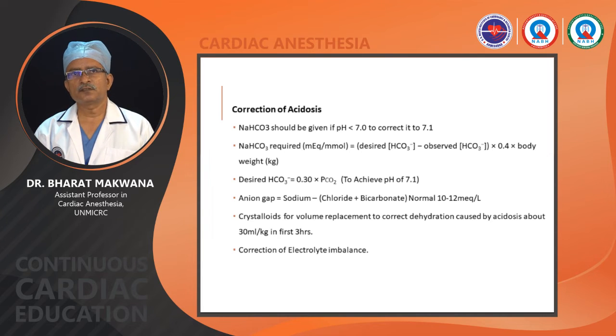Now for correction of acidosis, bicarb we have to give. If pH is less than 7, we have to correct it, and make an effort to reach 7.1.